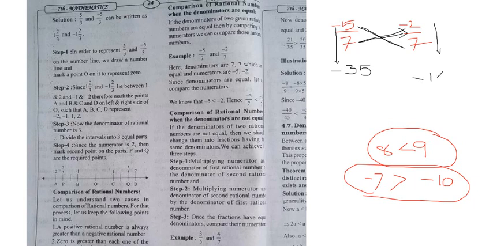Now, out of these two, which number is greater? Now tell me that. Is minus 35 greater or is minus 14 greater? Everyone knows that minus 14 is greater than minus 35. Now, what is this symbol? This less than symbol I wrote here. Same symbol you copy here. Whatever symbol you wrote at the bottom, the same symbol. That means minus 2 by 7 is greater than minus 5 by 7. That's the answer. See how I explained.